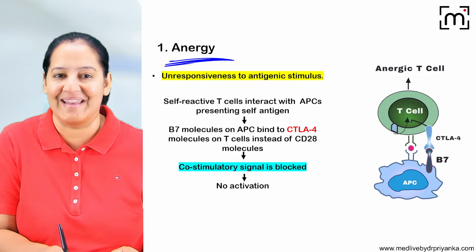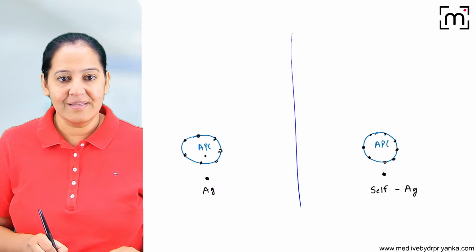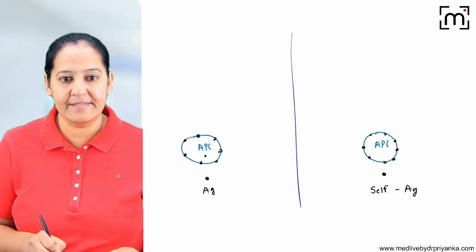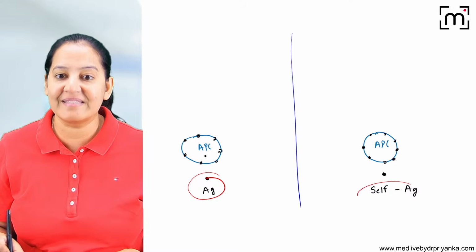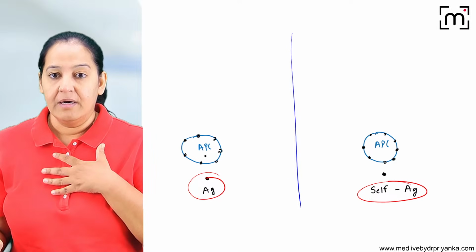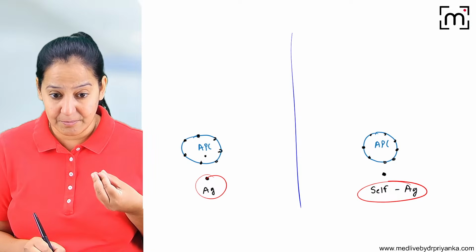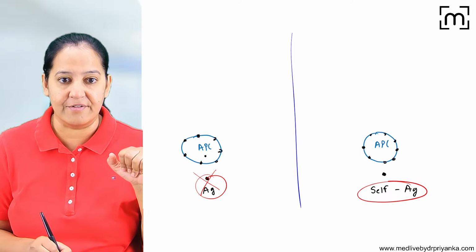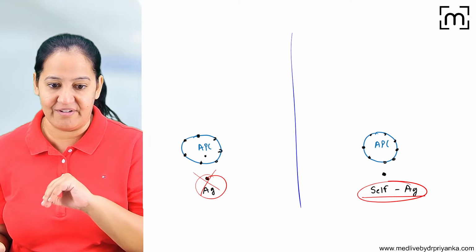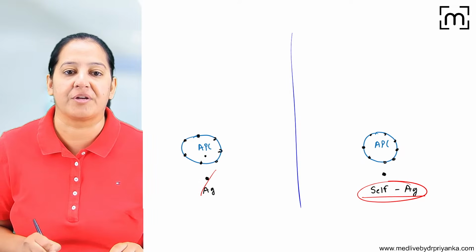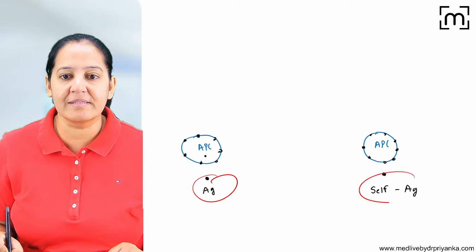So let me tell you what is anergy. Now you can understand what anergy is. Now please see the 2 diagrams in front of you. See the difference. This is antigen and this is self-antigen. If a foreign particle is entering, I want my immune system to get activated and kill it. But if it is my self-antigen, I do not want my immune system to kill it. So see how God has given the protection. This is a foreign particle, this is a self-antigen.